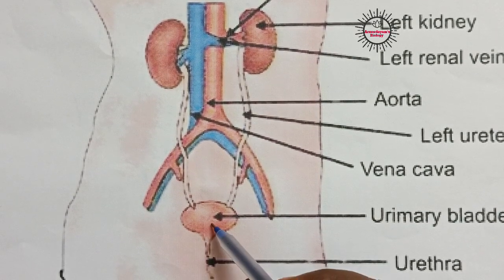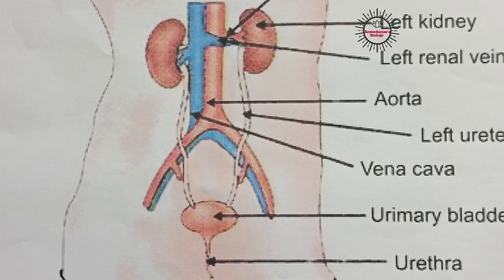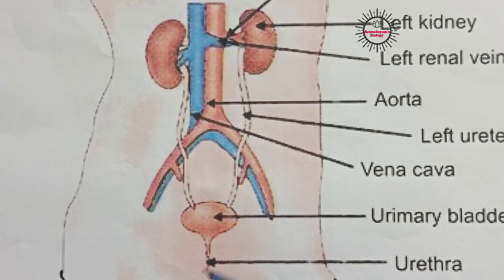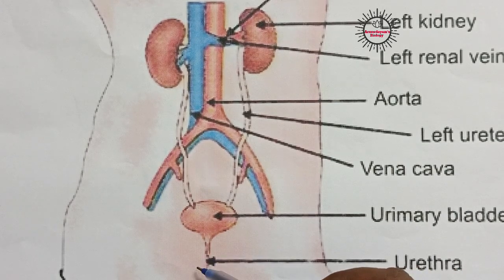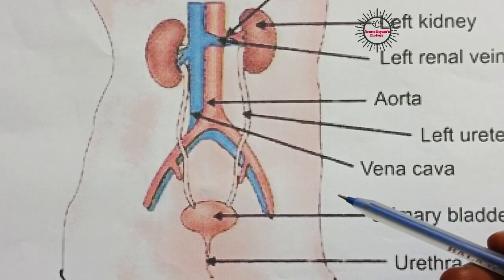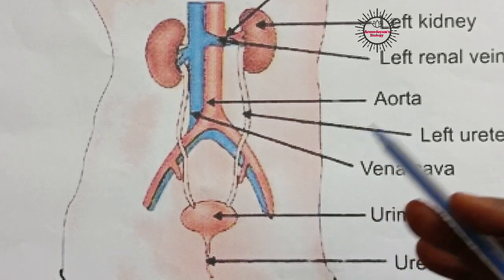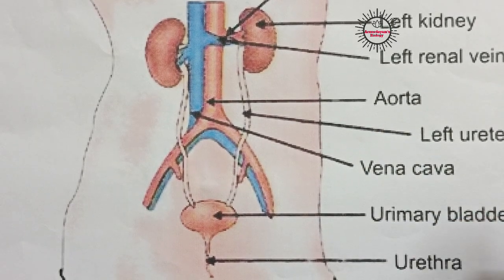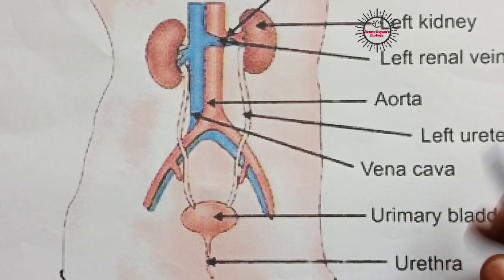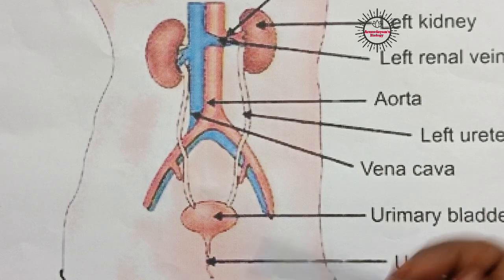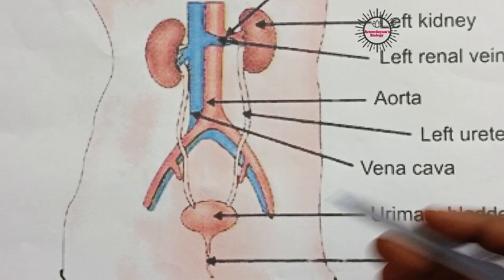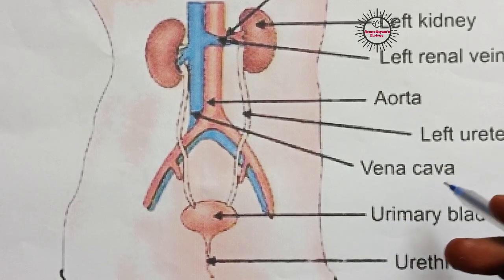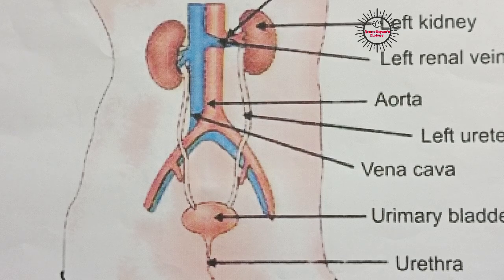So whenever the storage capacity is reached and the urge for urination starts, the valve opens under our wish and we urinate the waste urine. We get rid of these waste materials from our body in the form of urine. But in the case of children and patients, this valve becomes involuntary. That means they will urinate frequently without their knowledge. Okay, so that is about excretion in human beings.